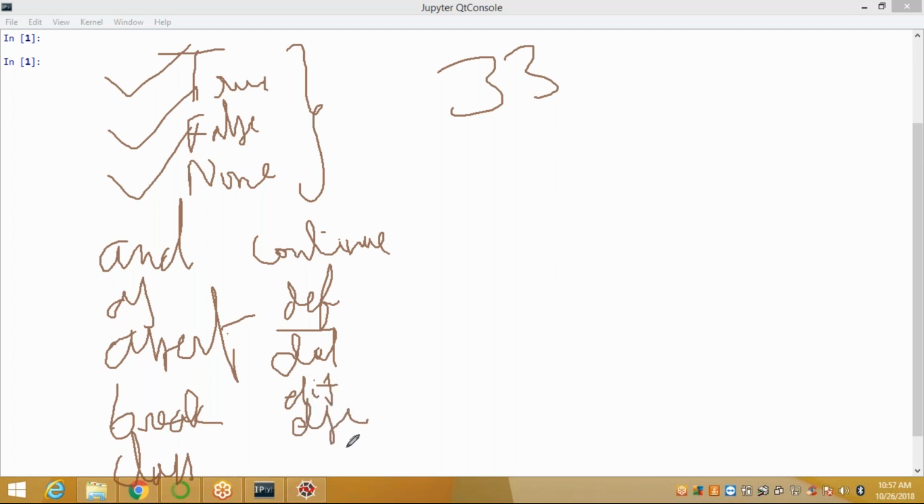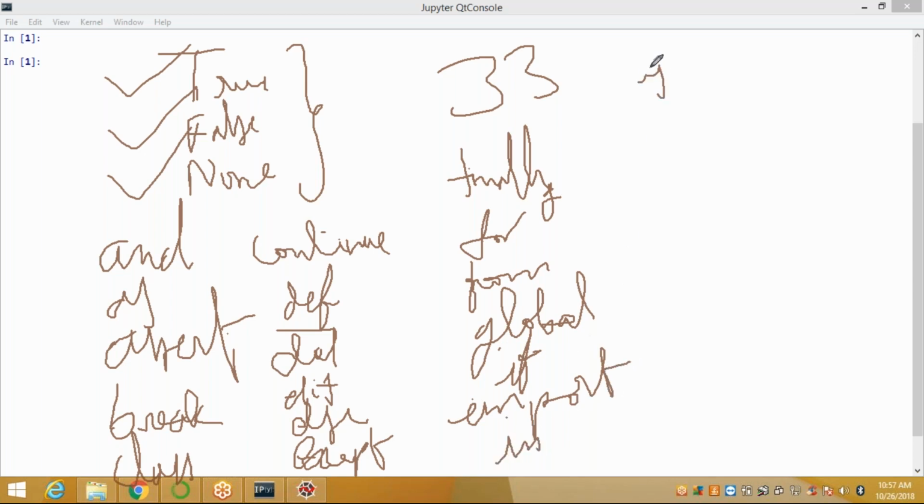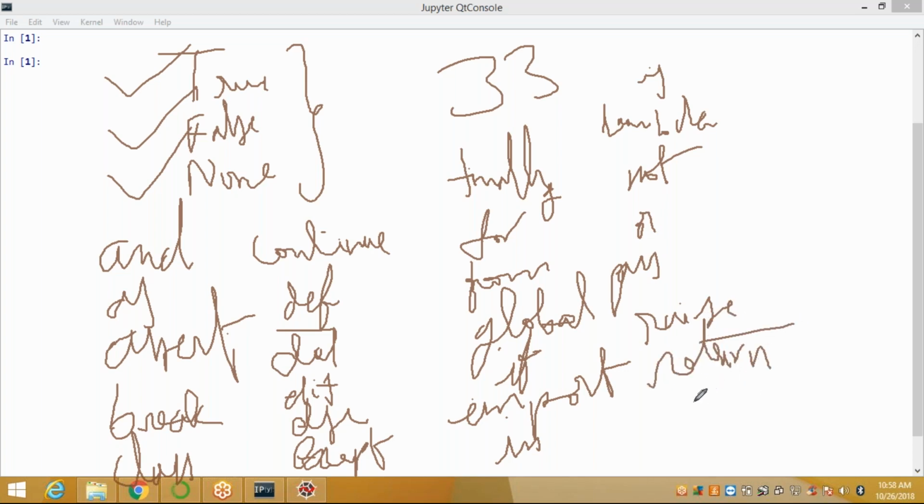Elif, else, except, finally, for, from, global, if, import, in, is, lambda, not, or, pass, raise, return, try, while, with, and yield.